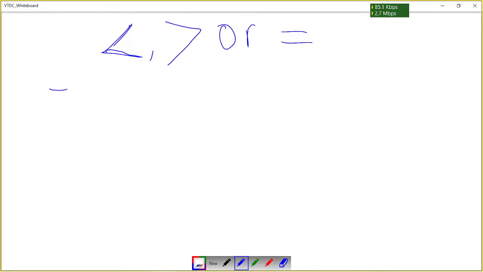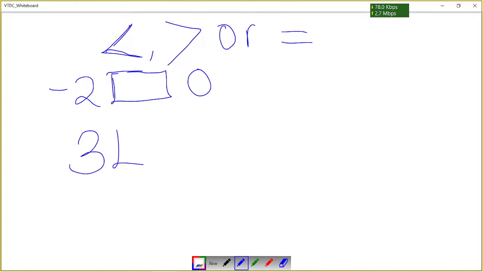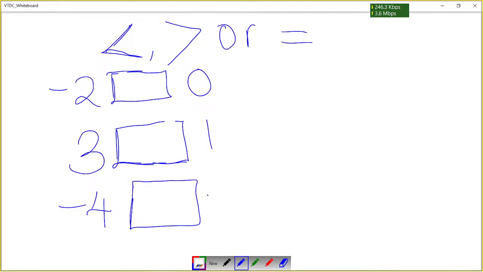Let's see. We have got negative 2, box, 0. Then we have got positive 3, box, 1. Then we have also negative 4, box, negative 4. Let's compare these numbers.